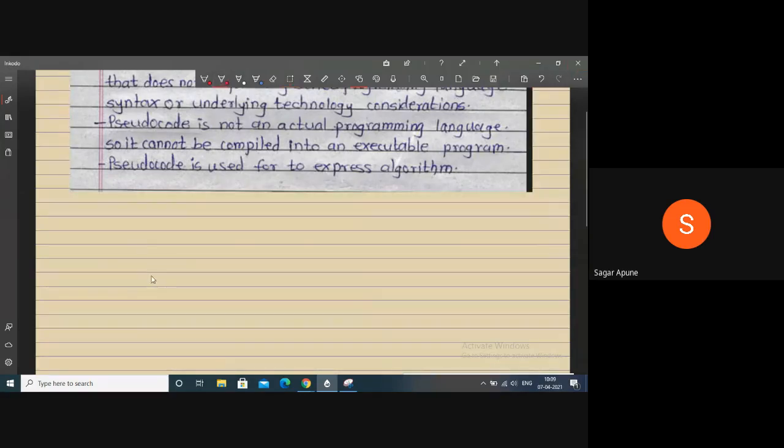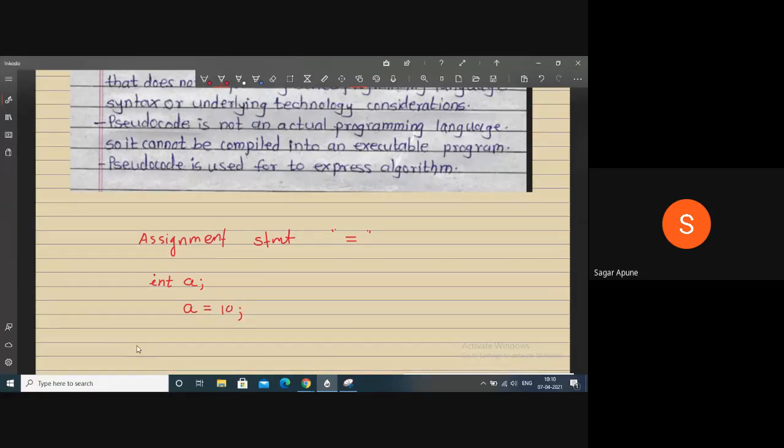Assignment statement. In C, we can represent an assignment statement by using the equal to sign. If you want to assign some value to a variable, suppose I declare one variable as integer, which can hold one number value, integer a, and I want to give it a value, we can represent it as a is equal to 10.